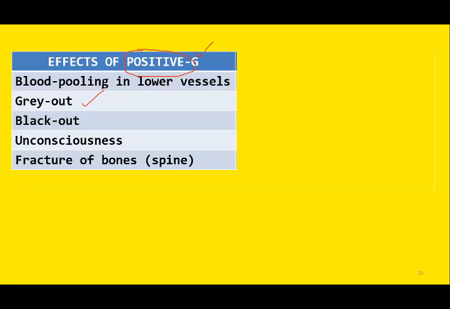And if it becomes severe, hypoxia may sometimes lead to total blindness, and we will label this condition as total blackout. So blackout is the severe form of gray out. Positive G force is the acceleration force when you are accelerating during space.